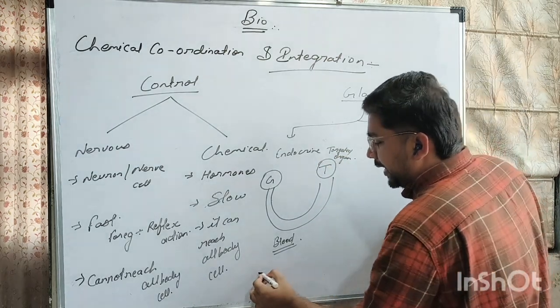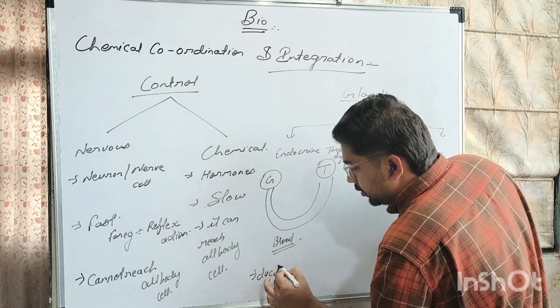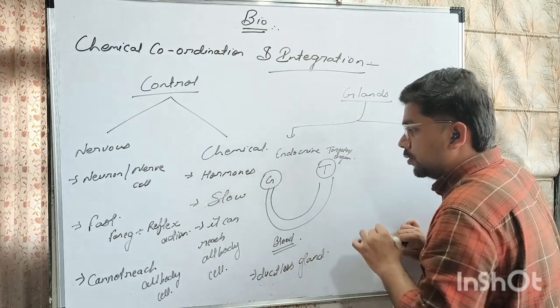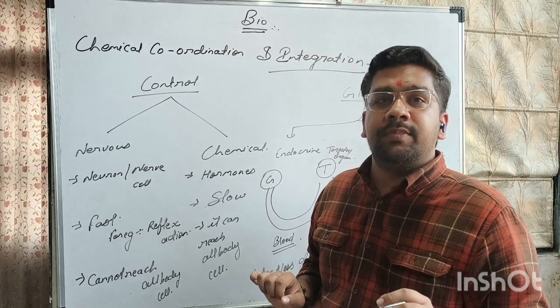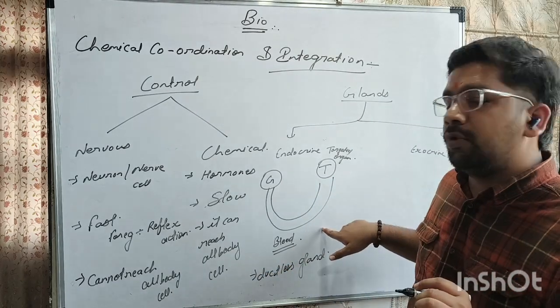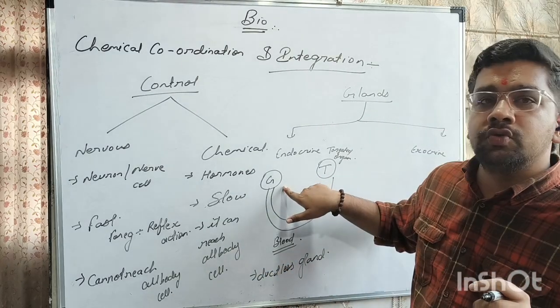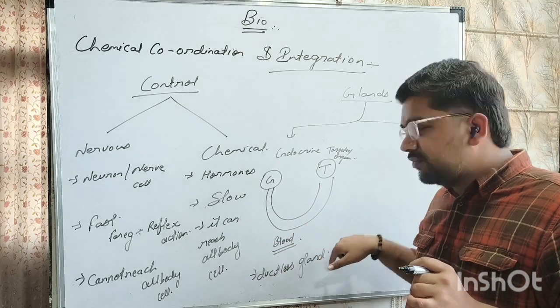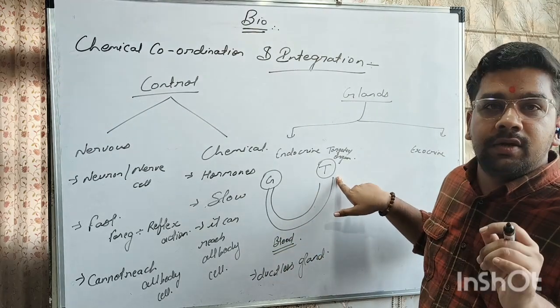So basically endocrine glands are ductless glands. This gland is going to pour its hormone in the blood first, and then the blood will carry these hormones to the targeted organ.